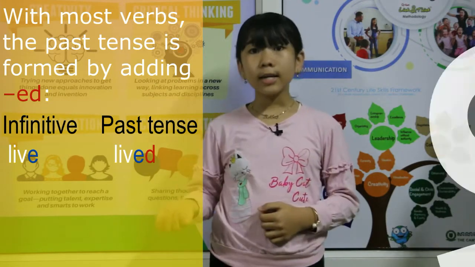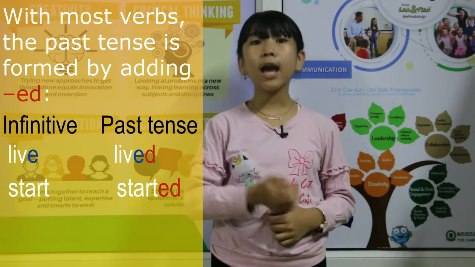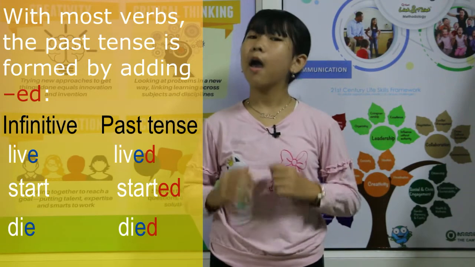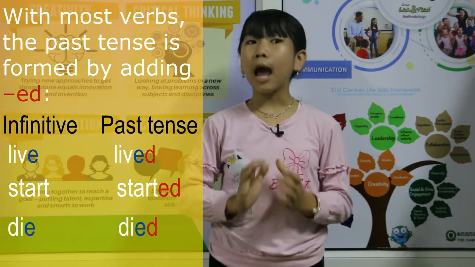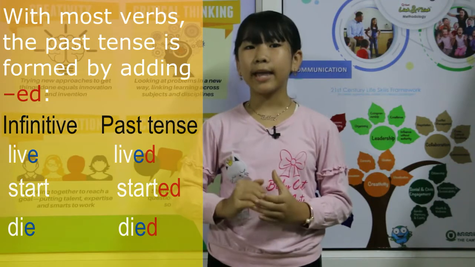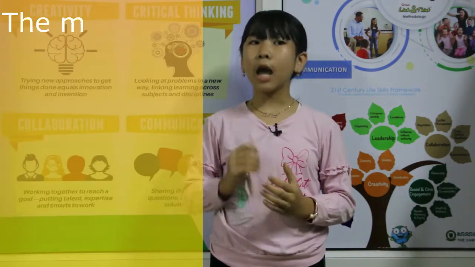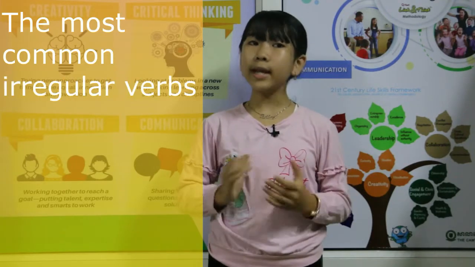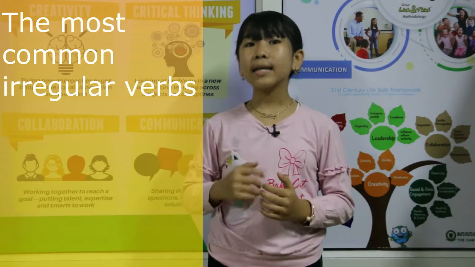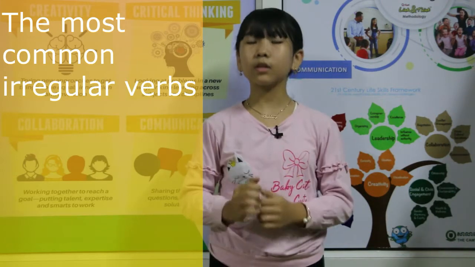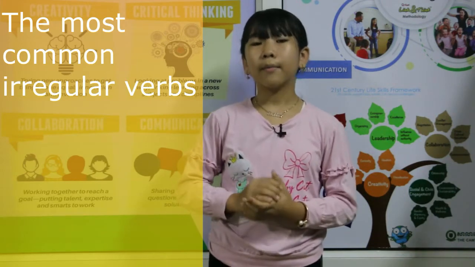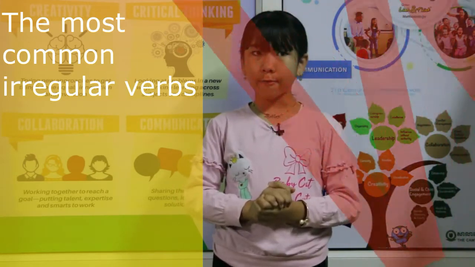Start, started. Die, died. But there are a lot of irregular past tense forms in English. Here are the most common irregular verbs in English with their past tense forms. For example, be, infinitive.